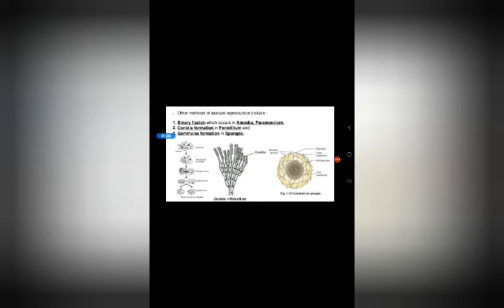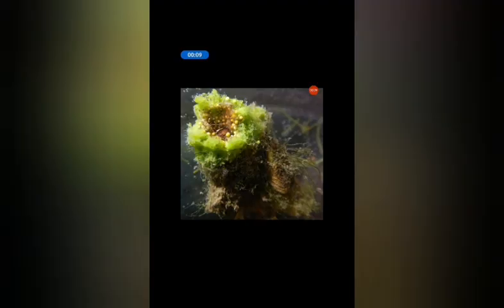The next type is gemmules formation. Generally, it occurs in sponge species. It is a picture of a sponge. When the sponge matures, it produces seed-like structures, but these are not seeds. These are known as gemmules. When the gemmules get favorable conditions, they start growing.